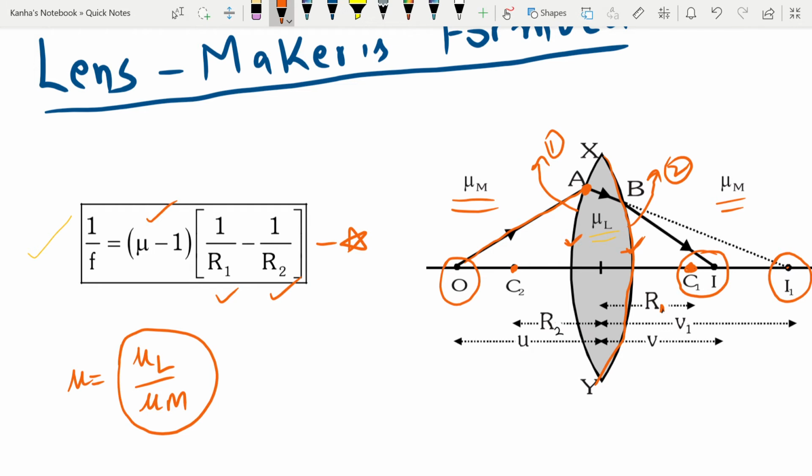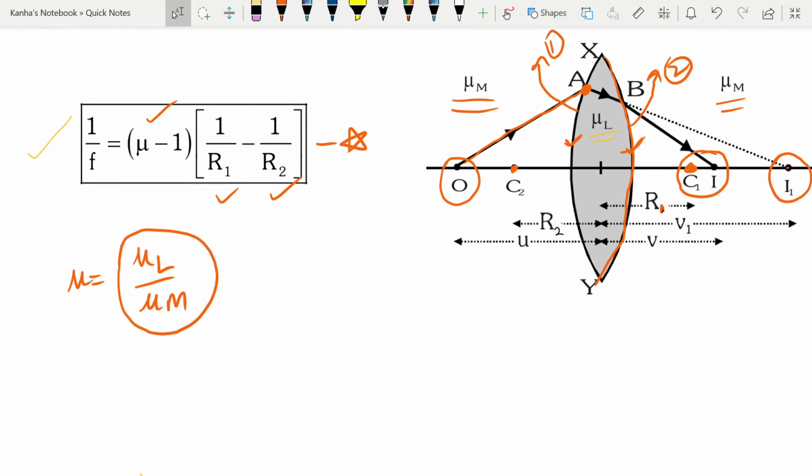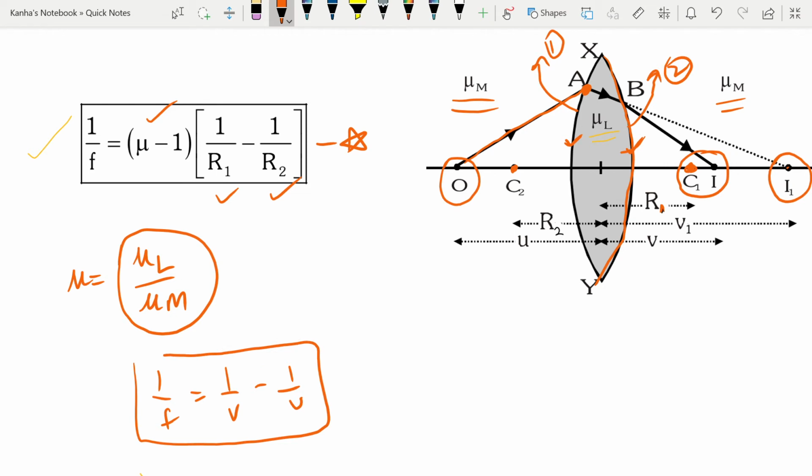This formula reduces down to 1 by f is equal to 1 by v minus 1 by u. So you can calculate your focal length easily for any lens if you're given either the image and the object, or the radii of curvature.